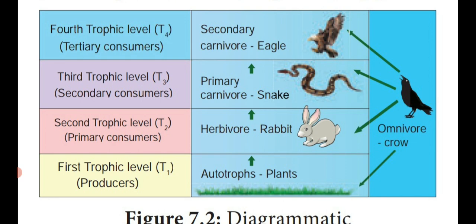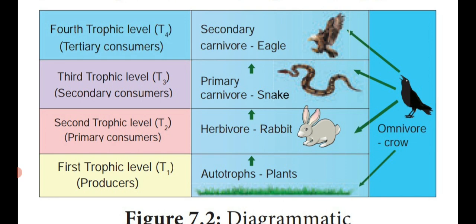Then the second trophic level, for example, the rabbit. The rabbit is a plant-eating animal, a herbivore, which occupies the second trophic level, T2, known as primary consumers. The third one: the rabbit is eaten by a flesh-eating animal, for example, a snake. They occupy the third trophic level, T3, and are known as secondary consumers.